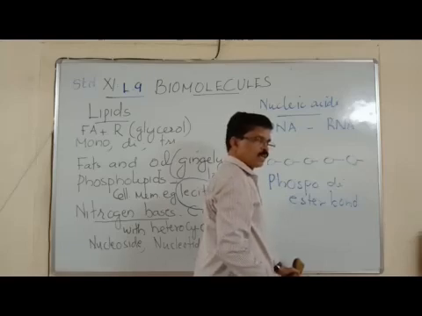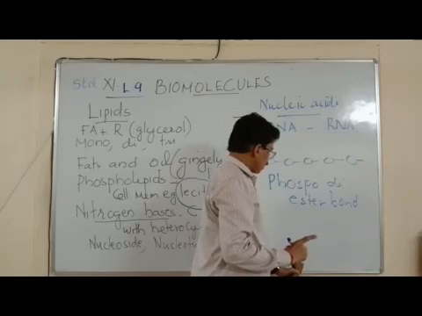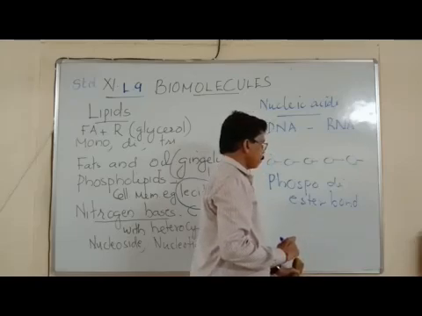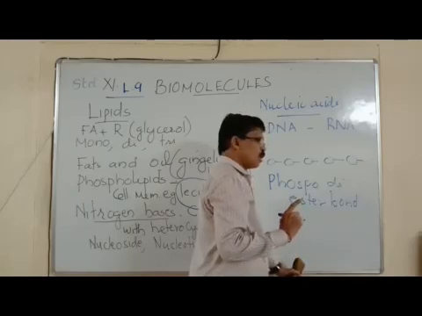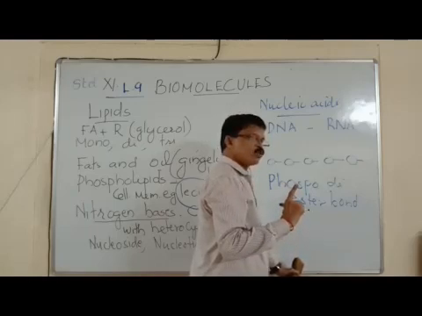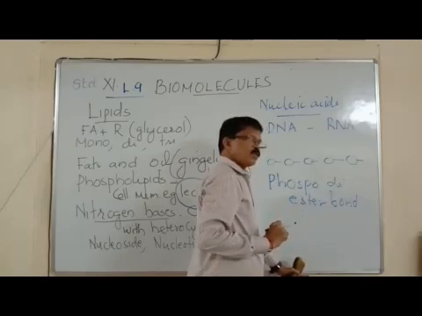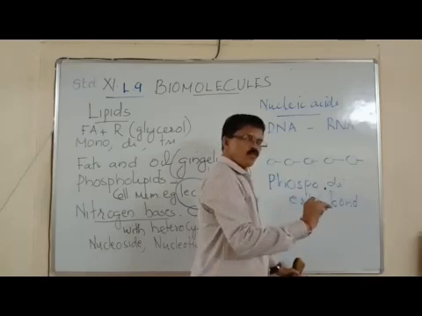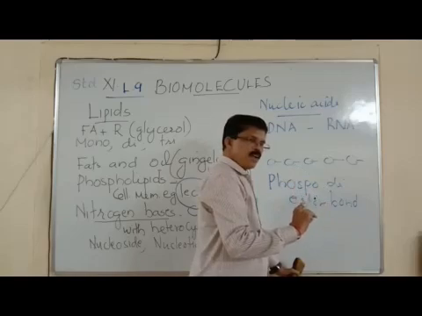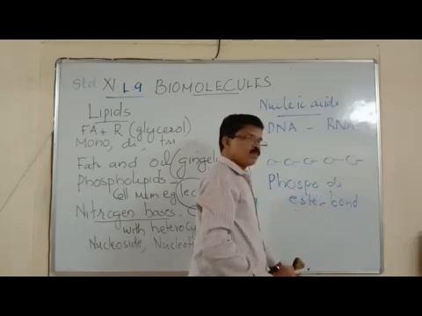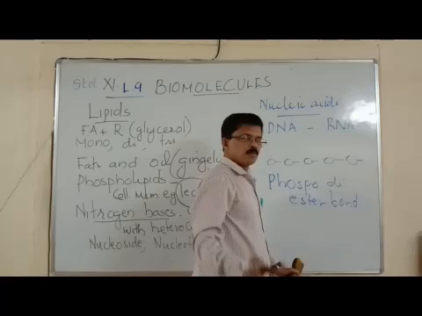Phosphodiester bond is a bond formed by combining adjacent ribose sugars. When a phosphate molecule is connected to the 3' end of the ribose, and that phosphate in turn combines with the 5' end of the adjacent ribose.